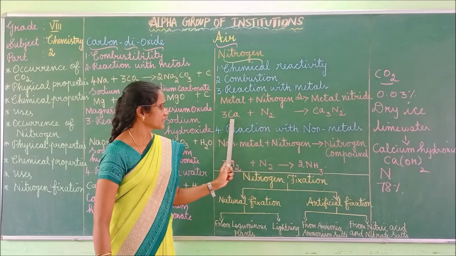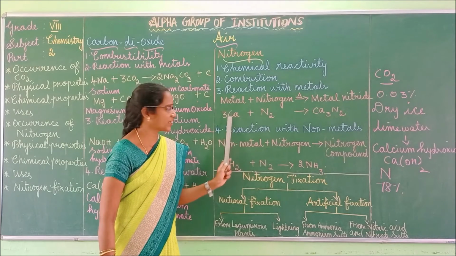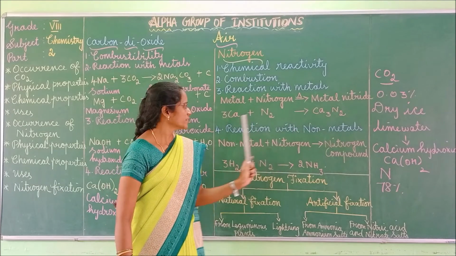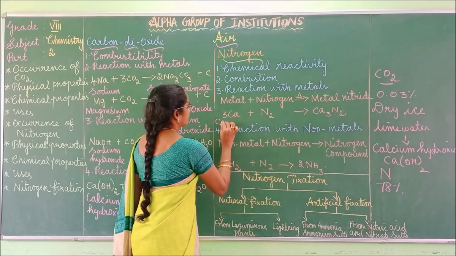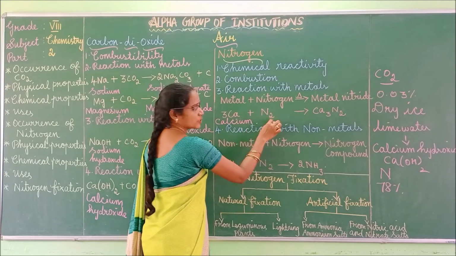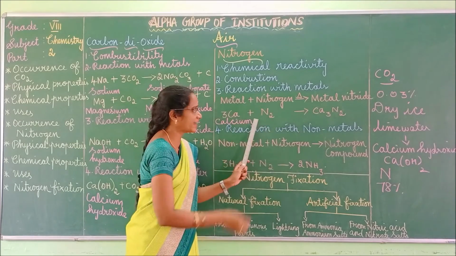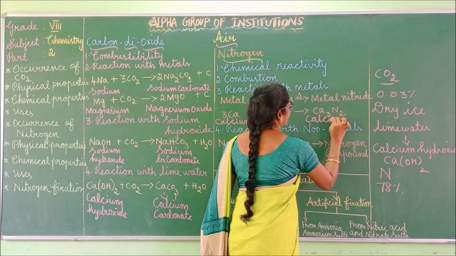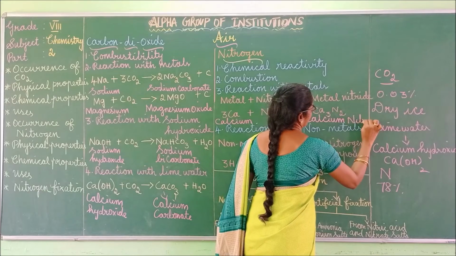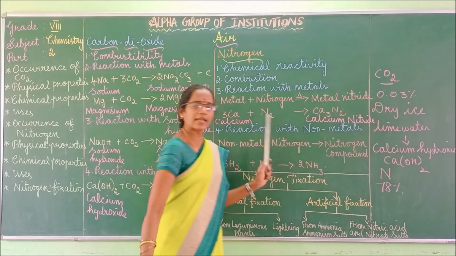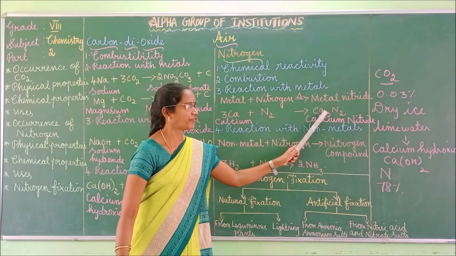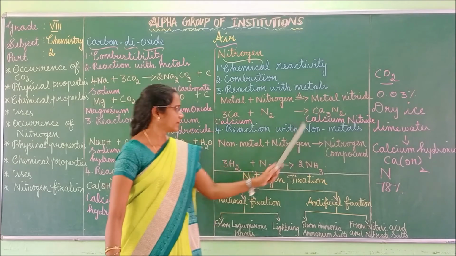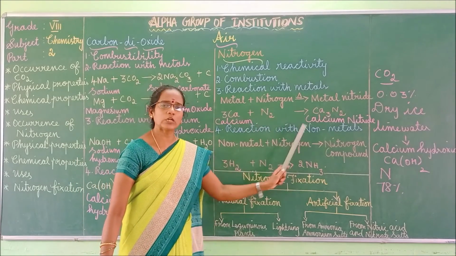Got it? So calcium is a metal. 3Ca plus N2 gives Ca3N2. Ca is calcium and N2 is nitrogen. Calcium, when it reacts with nitrogen at high temperature, forms calcium nitride, and its formula is Ca3N2. Got it? Next, we can move to the reaction with the non-metals.